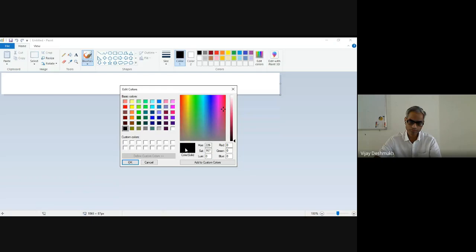Okay. And then you can vary here the hue and this saturation and this and that. There are so many things that you can change. Okay? You can change this.